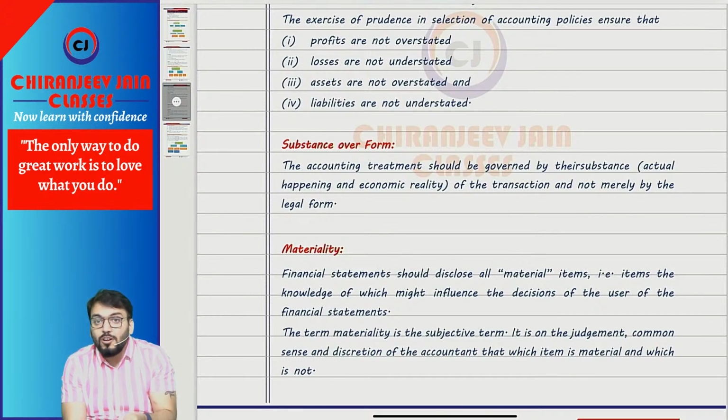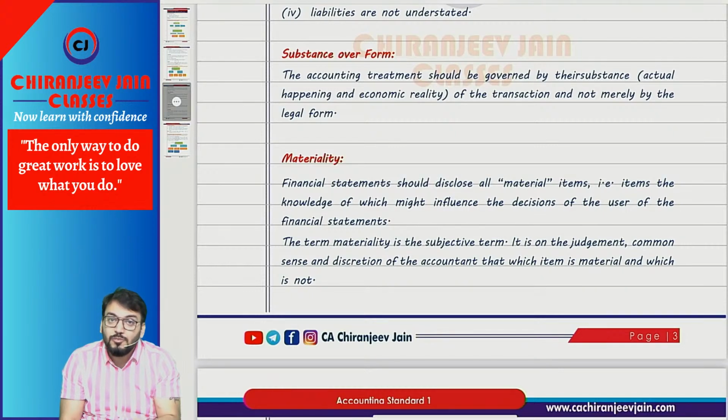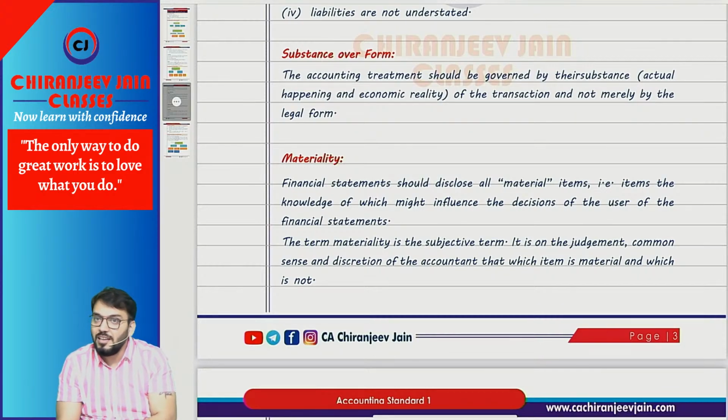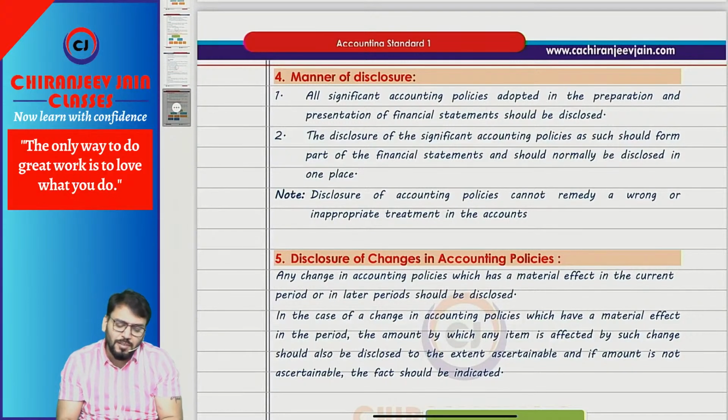Means we should give importance to the actual happening of the transaction, not the legal document. Materiality: financial statements should be prepared based on information which is material to the user. Any immaterial or insignificant information should be ignored for disclosure purposes.